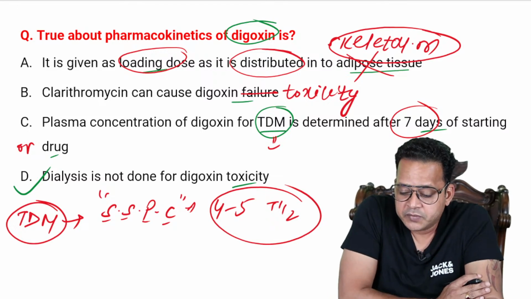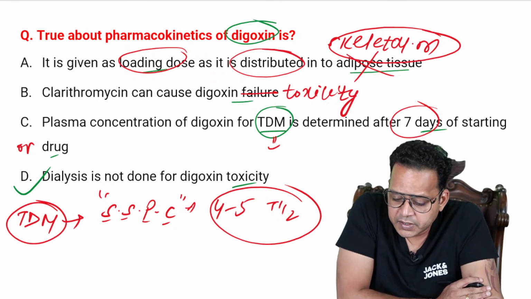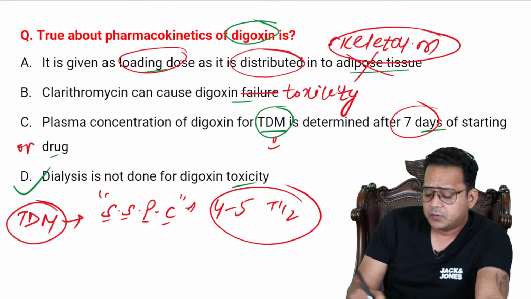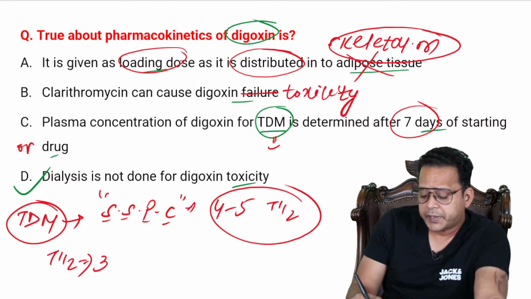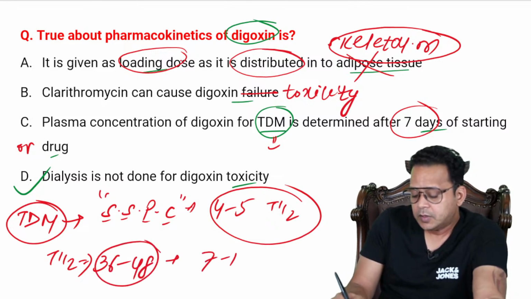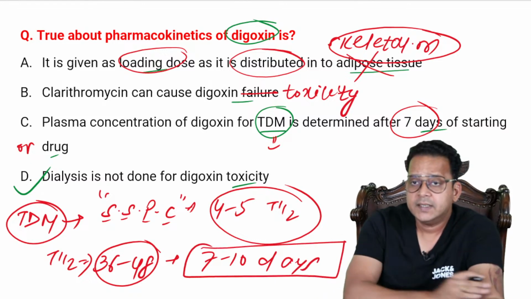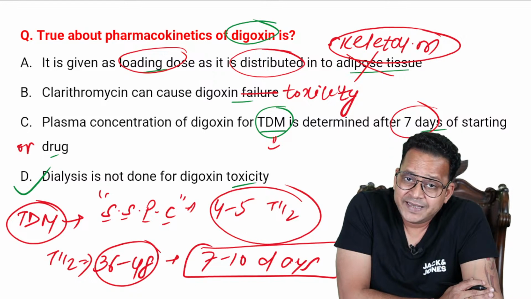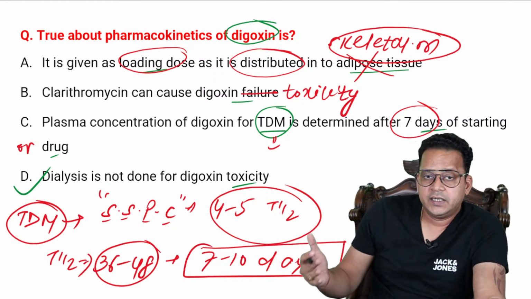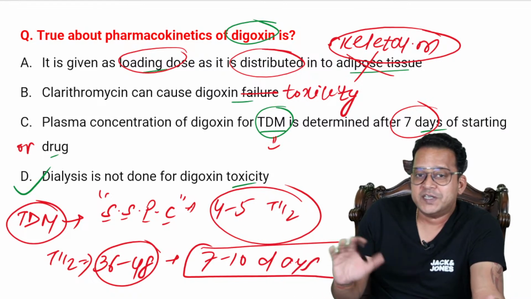That is correct, right? And digoxin has a half-life of around 36 to 48 hours. That means it becomes 7 to 10 days. So as I said, C can be a right answer as well, because I can do it on 7th day, 8th day, 9th day, 10th day, 11th day, because steady state would be achieved.